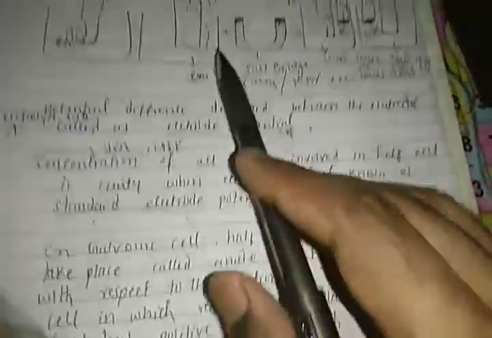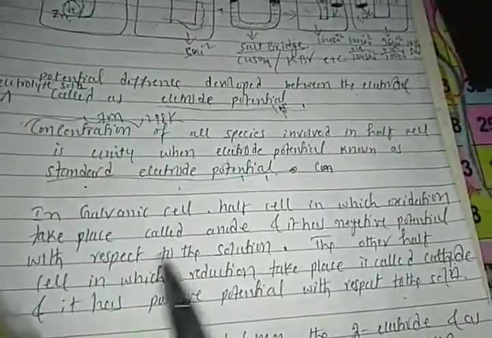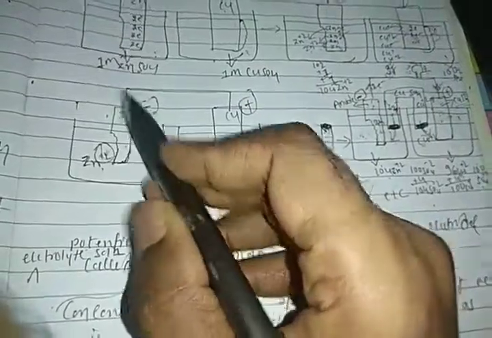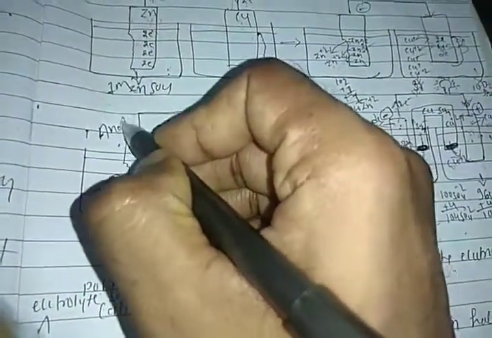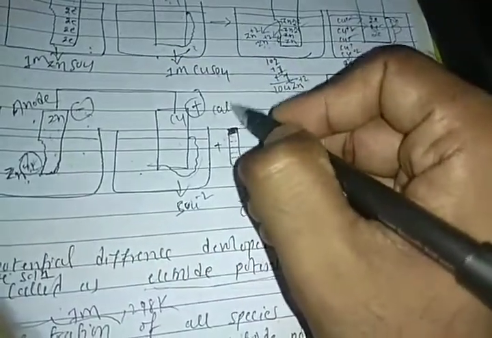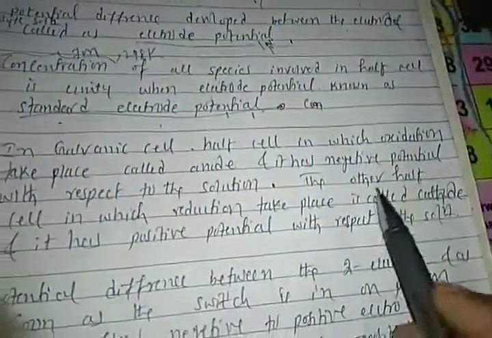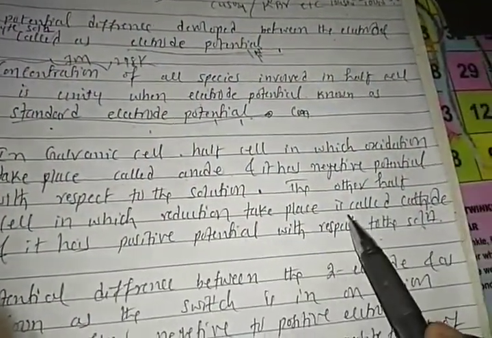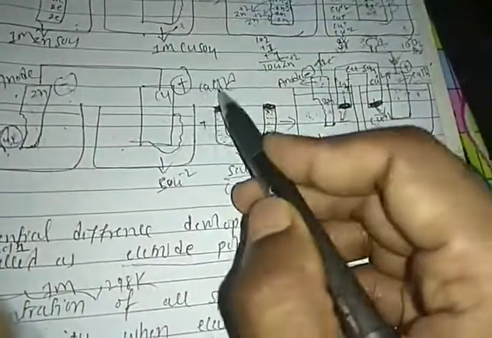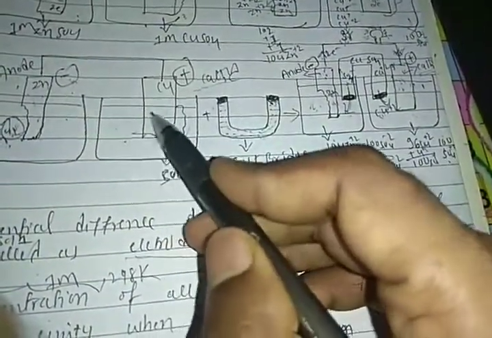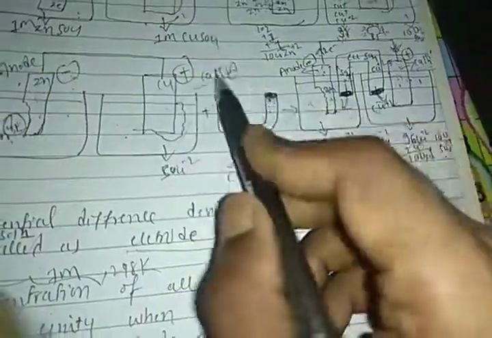This is what we call the galvanic cell, students. In this galvanic cell, oxidation takes place at the anode. At the anode, the zinc atom undergoes oxidation, zinc turns into zinc ion. Right students, that is oxidation at the anode side. Already I showed you that this is the anode, and this is the cathode. In the other half cell, reduction takes place, called the cathode. Copper ion turns into copper atom, that is the reduction process at the cathode.